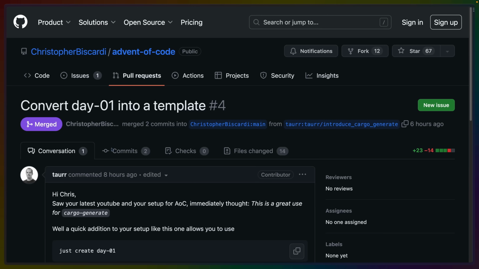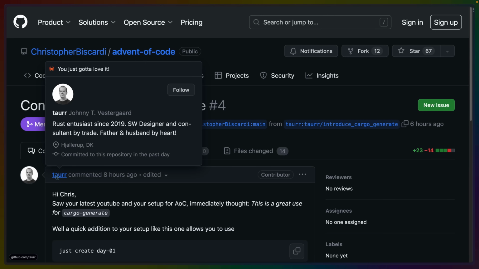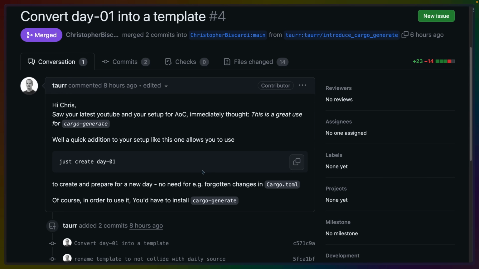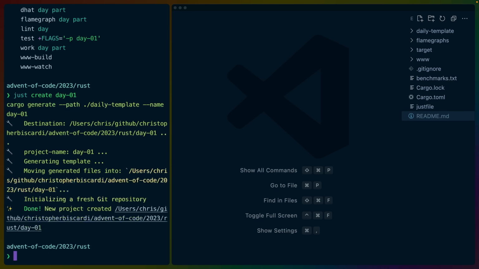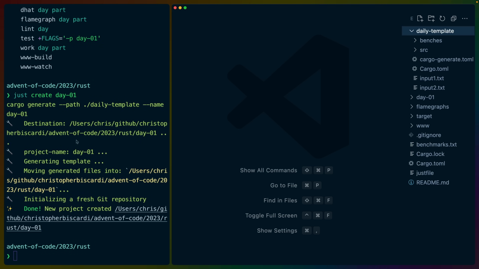First, though, I want to call out Tor for submitting this wonderful PR. They converted one of the days in my repo into a cargo generate template that we're going to use to set up every day now. So if we look at just L, we see create day as a new command, and I'll create day one. Cargo generate on the left here has used the files in daily template on my file system, which includes a number of directories and whatnot, and created day one.